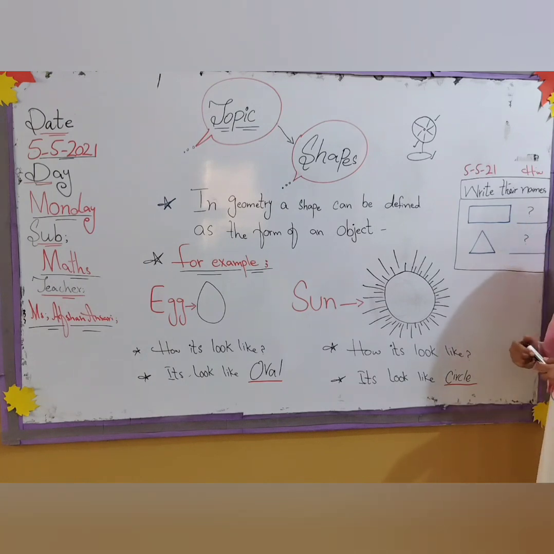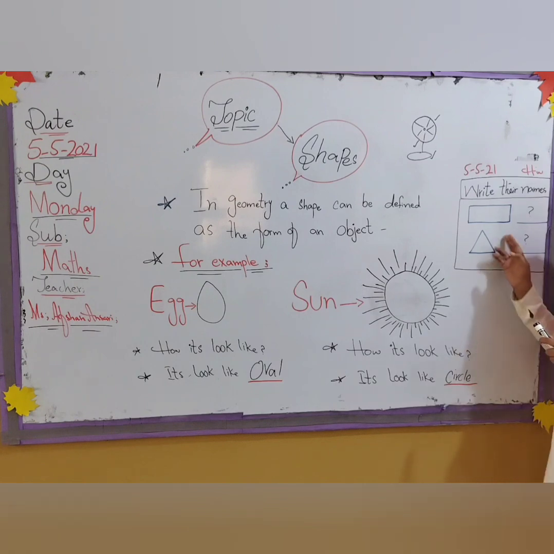Like if you are eating something, it looks like a triangle. Some jellies are there, the jellies that we eat. So the shape is like this, triangle shaped jellies are available. Bottle jellies are available. And one more thing, triangle, rectangle. So over here I have given the names. Then you have to find out which shapes I have given you. Then you have to write the names over here. Just this one work, this is for you. Just two shapes you have to draw by yourself.